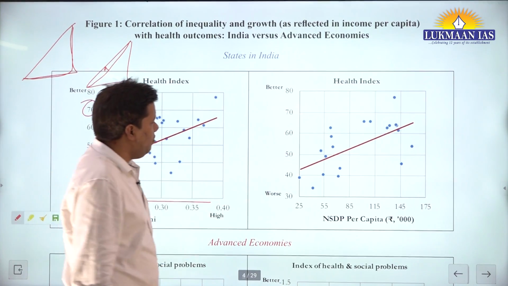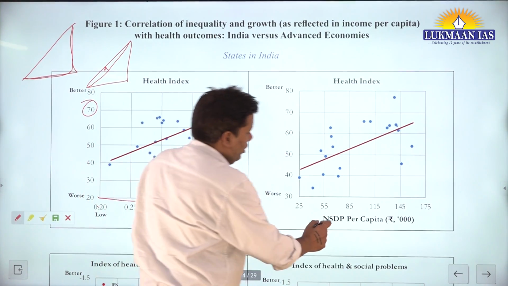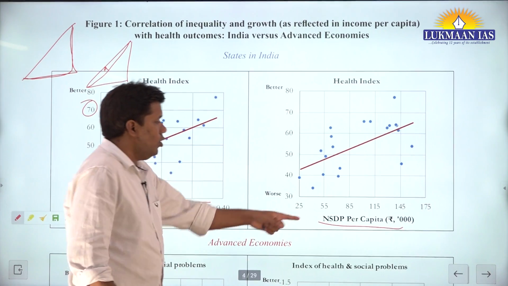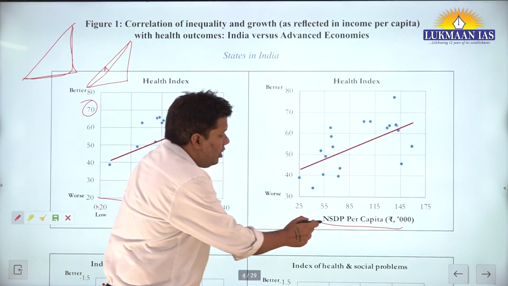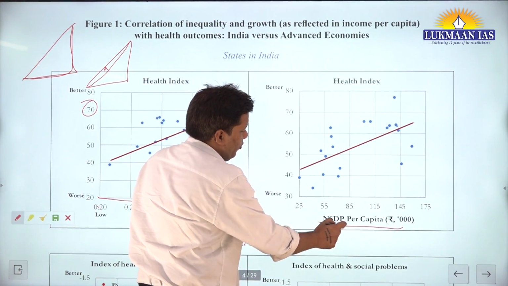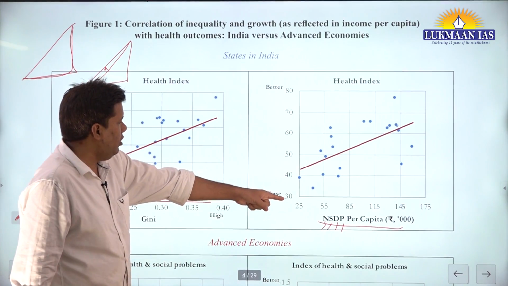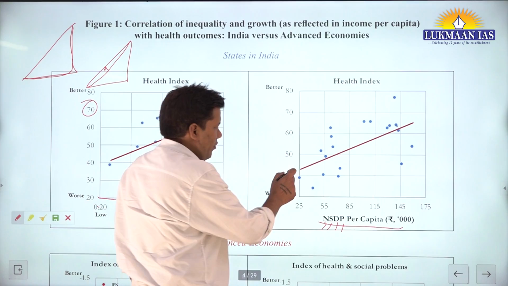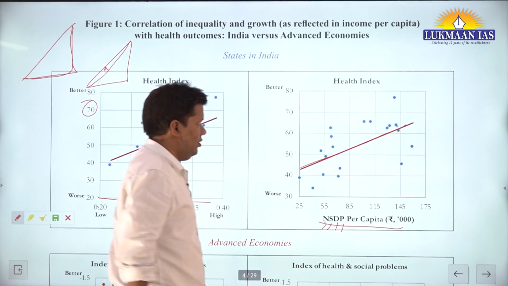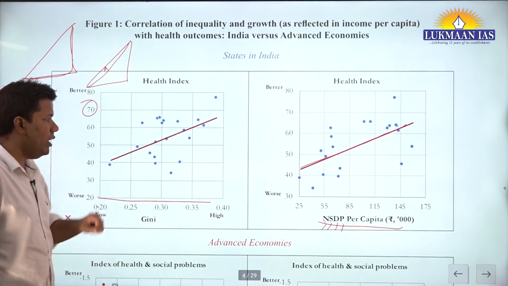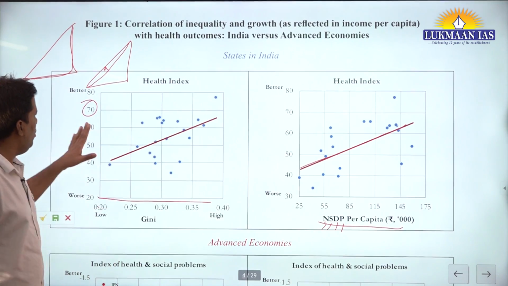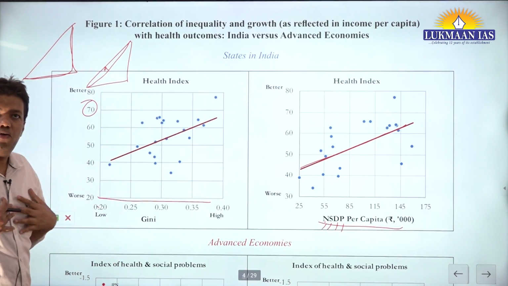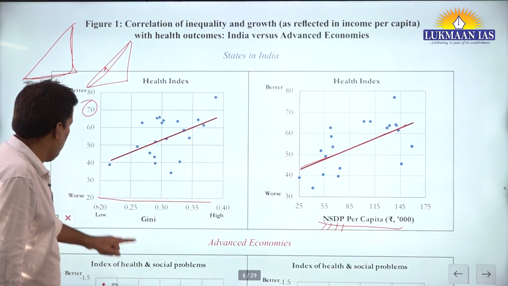Now let's see, this came from the inequality. And this, let's say, is the net state domestic product. You are increasing it, and you say, okay, when I increase it, this is fine. So whether inequality is rising or growth is rising, in both cases my health is better. You will tell yourself this for the states in India.